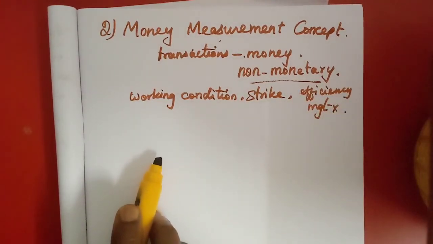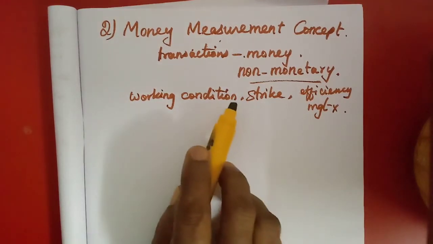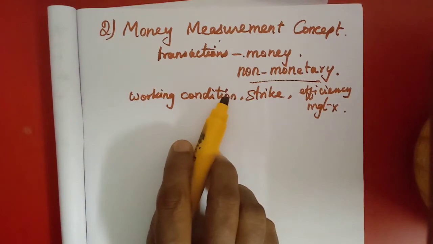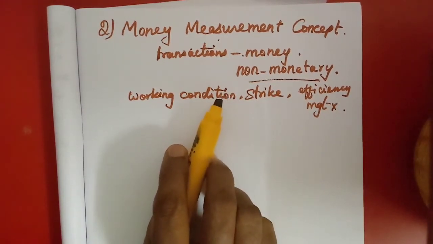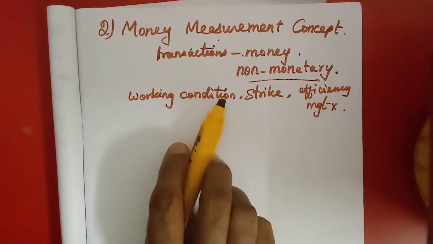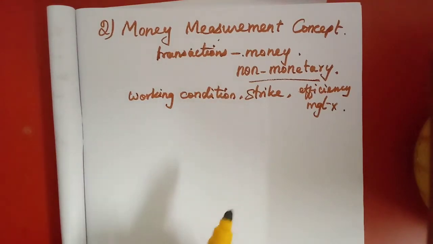Okay students, these two measurement concepts we will do in this class, I think. I will show you how to learn here, 1 or 2 question answers are available. I will show that question answer to you.